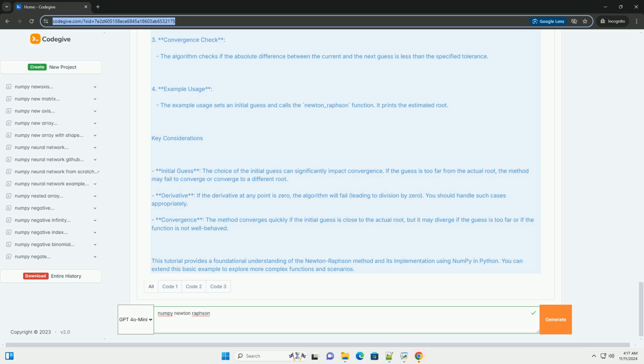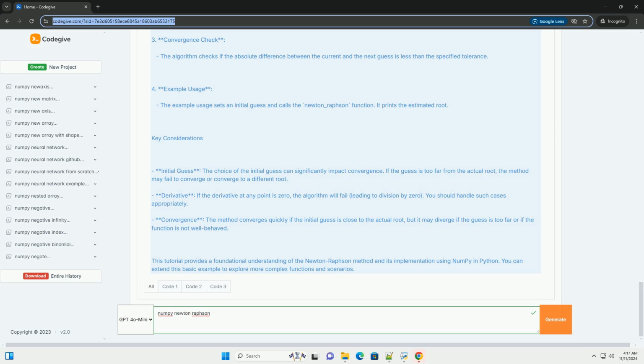Example in Python using numpy. Let's implement the Newton-Raphson method in Python using numpy. We'll find the root of a simple function, such as f(x) = x² - 2, which has roots at x = √2 and x = -√2.